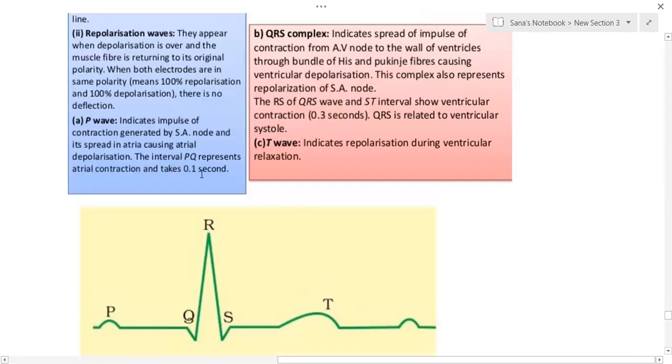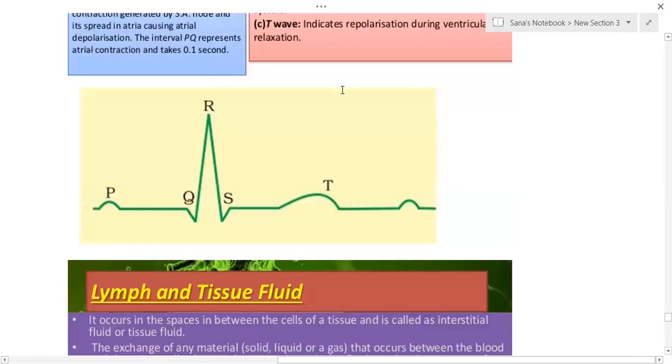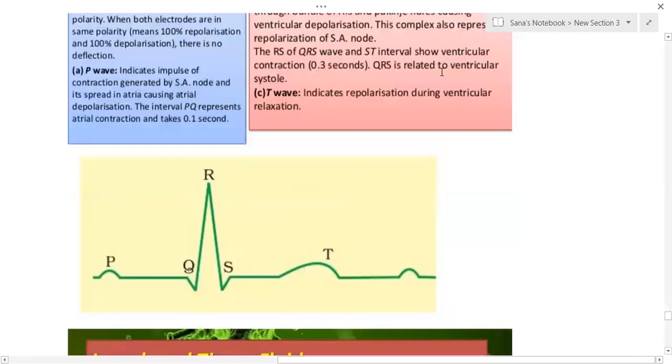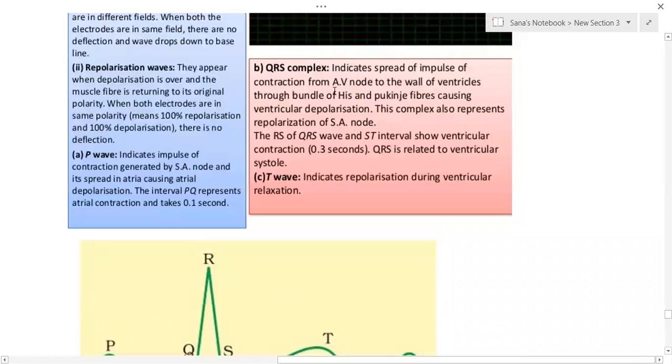Next, QRS. QRS indicates the spread of impulses of contraction from the AV node to the wall of the ventricle through the bundle of His and Purkinje fibers, causing ventricular depolarization. That is nothing but the ventricular systole.